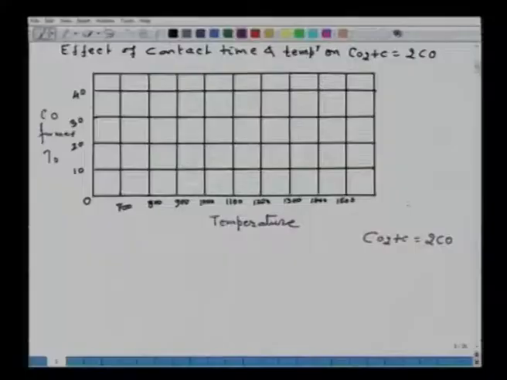Now, the maximum conversion thermodynamically that occurs when you blow air is 34.6%, as we have calculated earlier. Somewhere here is 34.6, which you cannot cross thermodynamically at any temperature.